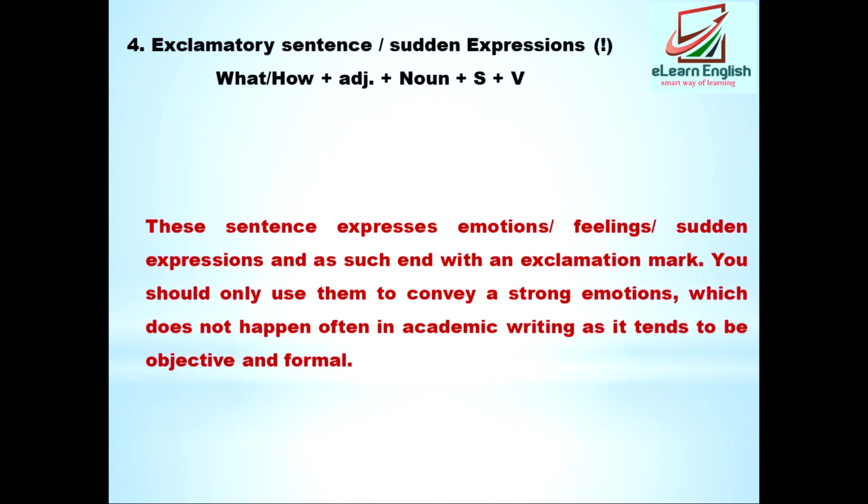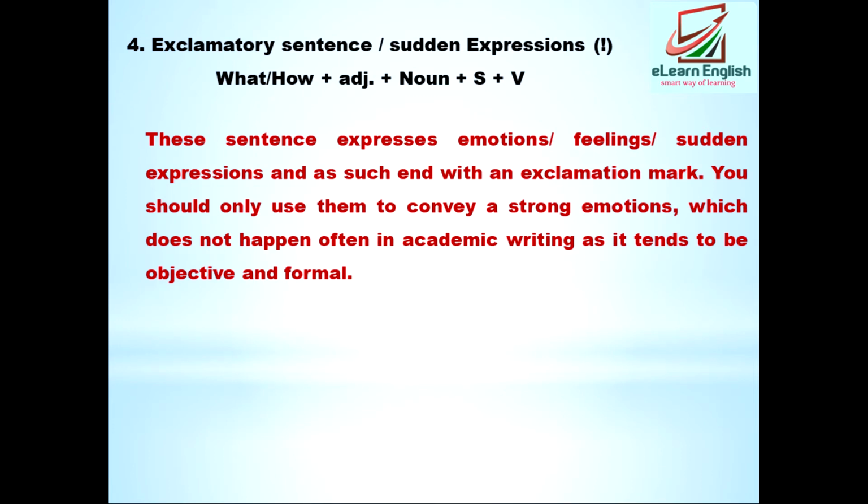The arrangement of this sentence is: any WH word or any word which expresses such kind of emotions, or adjective plus noun plus subject plus verb. These sentences express emotions, feelings, sudden expressions, with an exclamation mark.